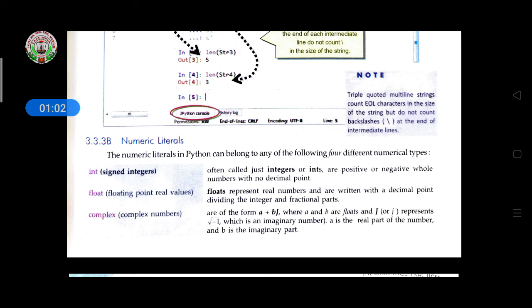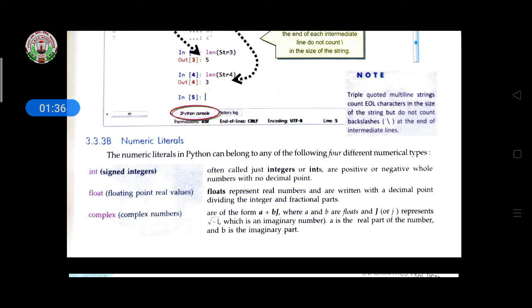So if you are initializing an int, meaning integer, the number should be positive or negative, a whole number with no decimal point. If you want a result as a number format, not in decimal point, you have to initialize an integer, short form int.